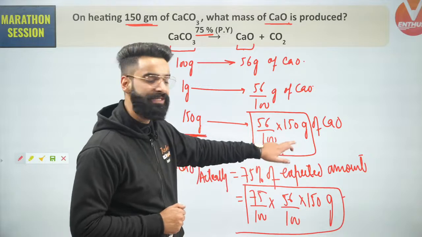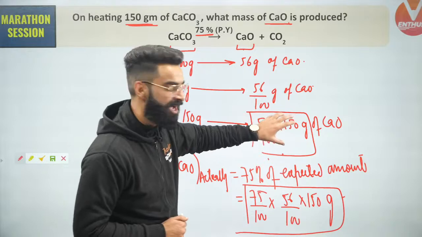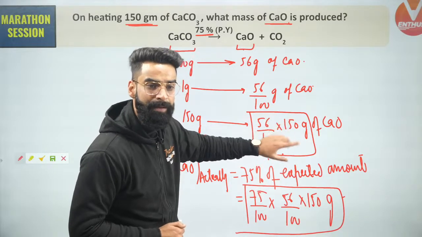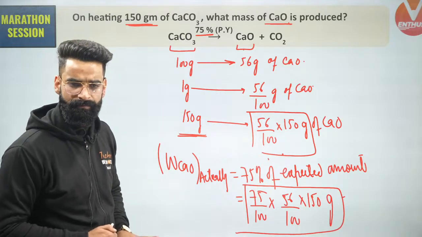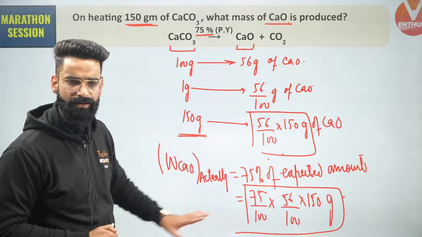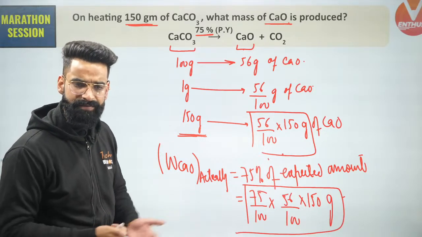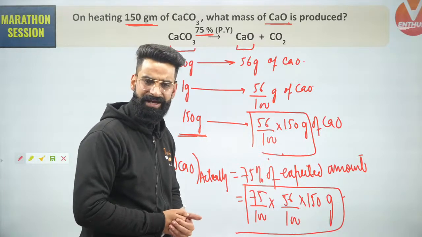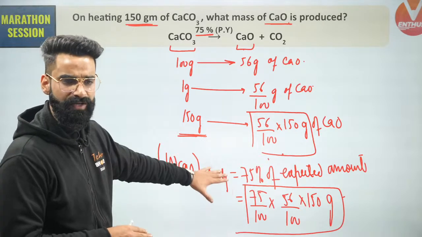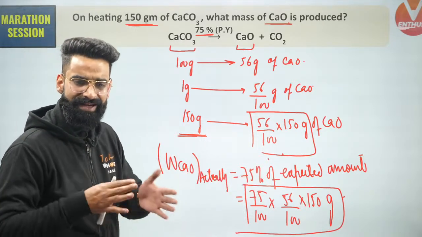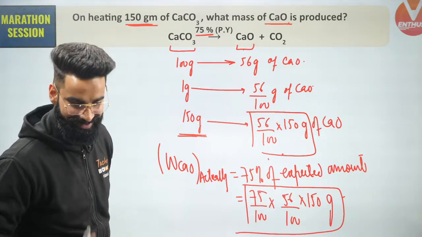So from stoichiometry I got the expected amount: from 150 grams, this much calcium oxide should get formed, but 75% of the expected amount is actually getting formed. Very simple. It's going to be 63 grams. Okay, let's keep that as the answer. 63 grams of calcium oxide is actually getting formed. No way, how can it go beyond 100, bro?